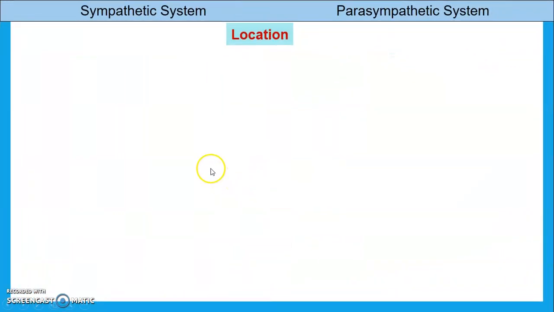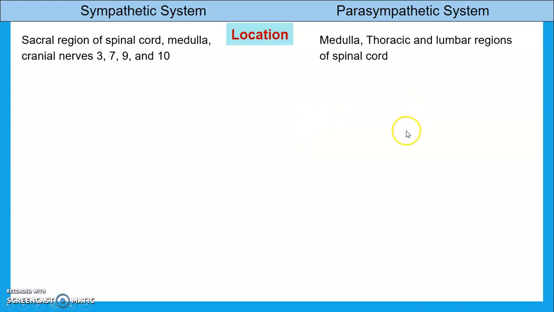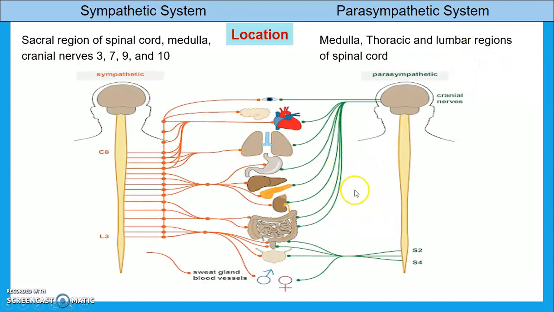Then we see the location of this. The location of the sympathetic system is the sacral region of the spinal cord, medulla, and cranial nerves 3, 7, 9 and 10. The parasympathetic system is located between the medulla, thoracic, and lumbar regions of the spinal cord. This is the figure which clarifies the regions of the sympathetic and parasympathetic locations.